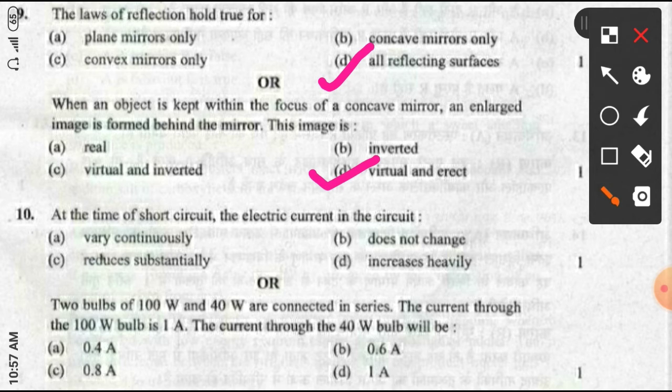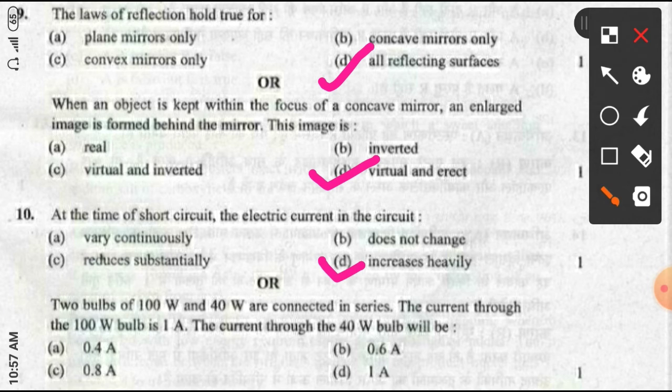D option. Next question is, at the time of short circuit, the electric current in the circuit varies continuously, does not change, reduces substantially, increases heavily. So the answer of this question will be increases heavily.